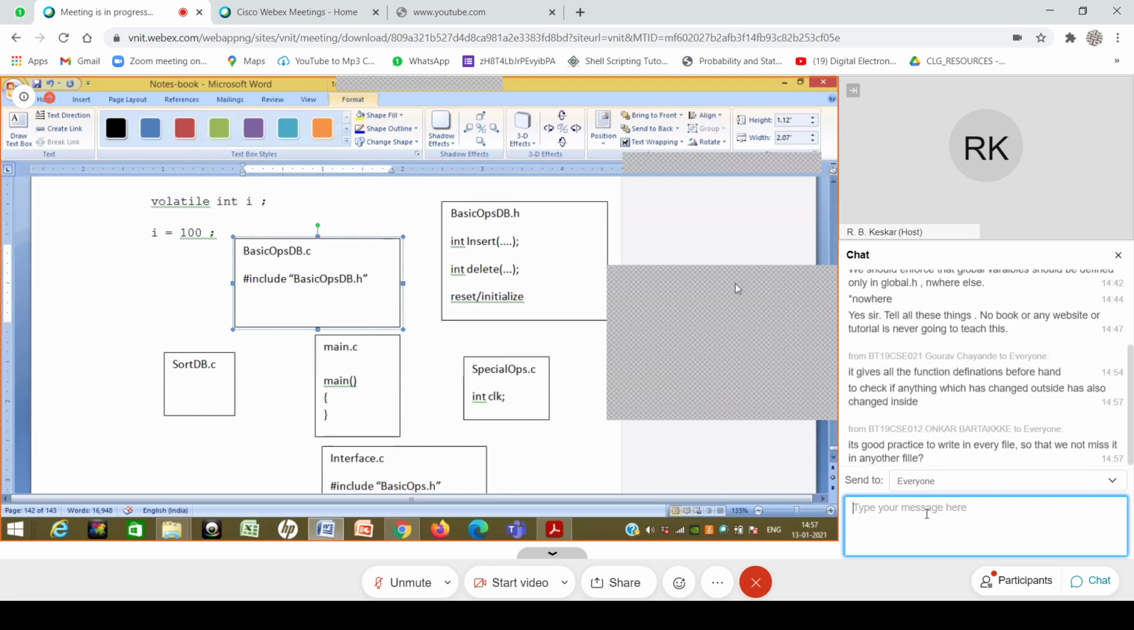I think someone has... it is good practice to write in every website. We do not miss it in any other file. Not exactly, but I think there is a better answer which I have from Gaurav. Yes. So, to check if anything which has changed outside has also changed inside, or the other way around. Typically, what happens in such cases is you create two menu cards, right? I mean, two.